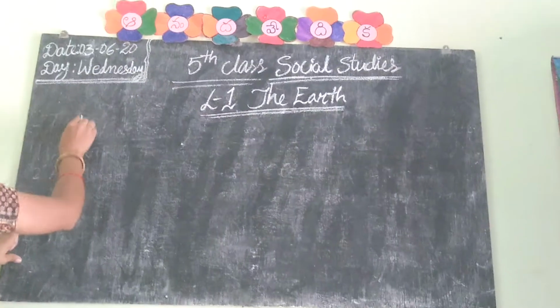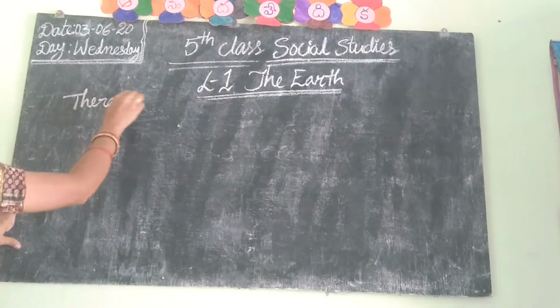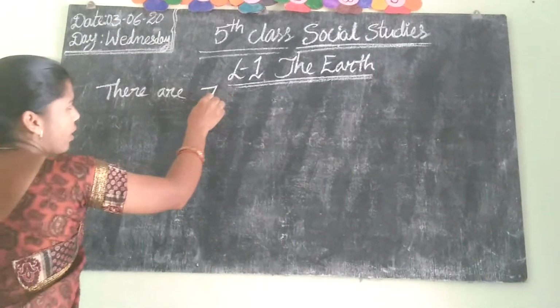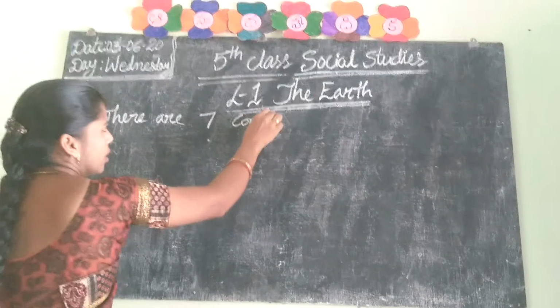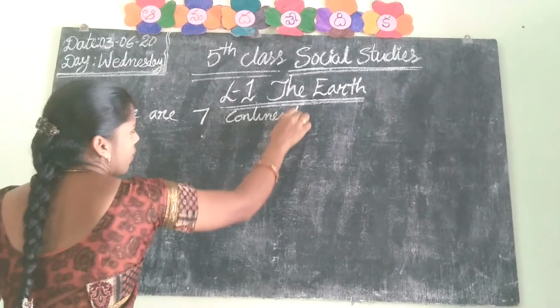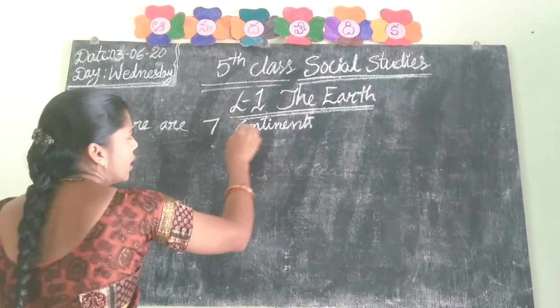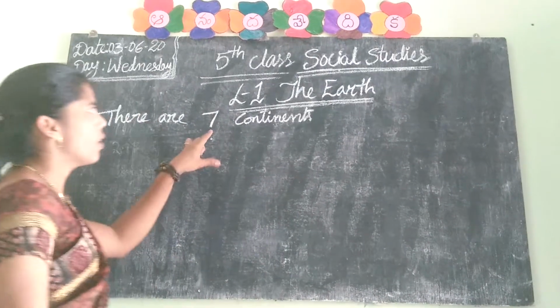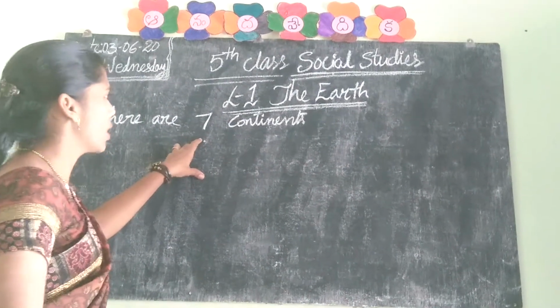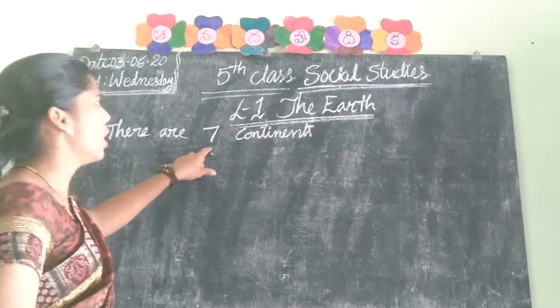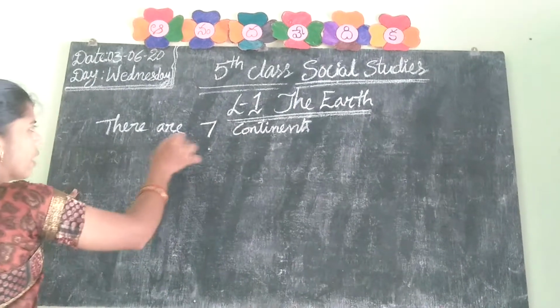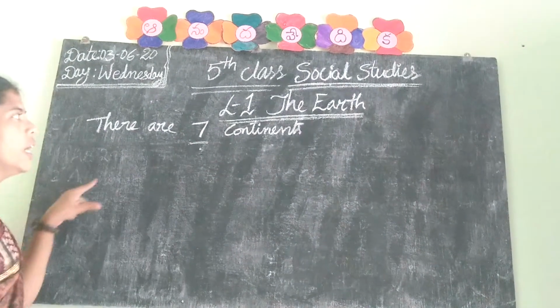There are 7 continents. The earth is covered with land, 1/4 part. The land part is called continents. There are 7 continents on the earth.